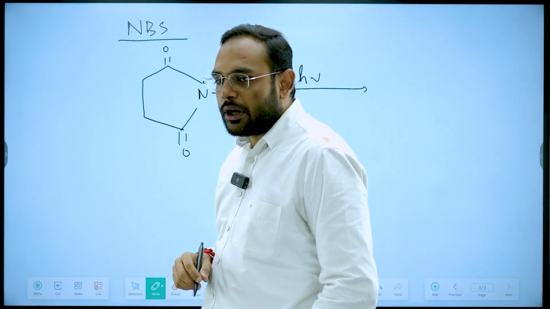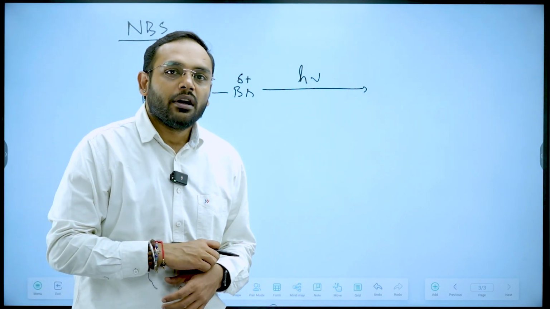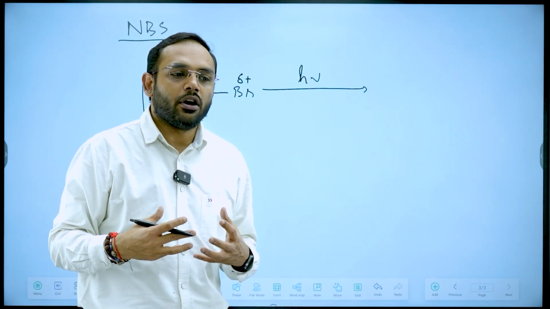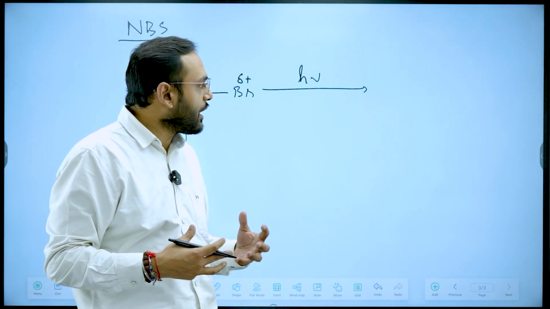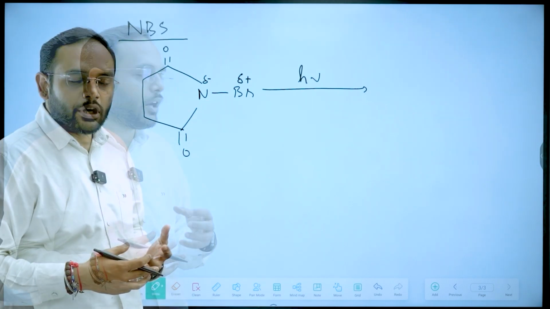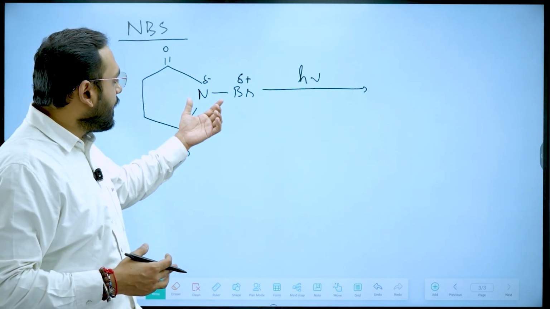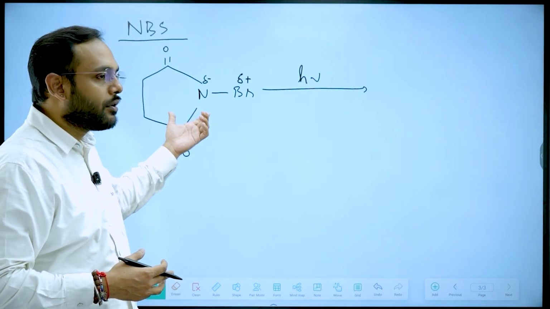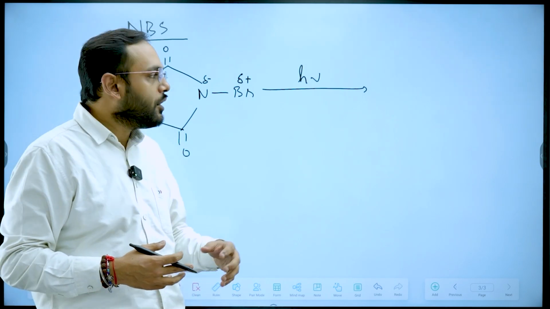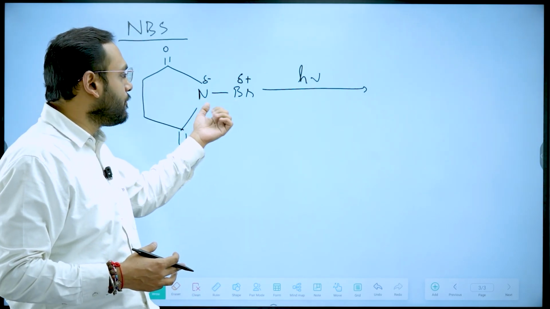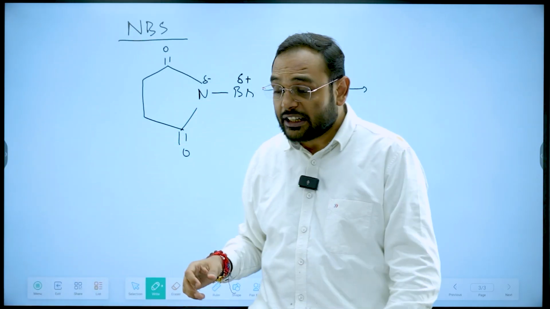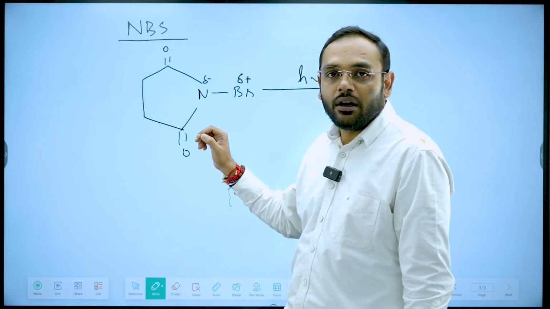Even if I keep this compound in presence of light, it will restrict the breaking of the bond, since there is a very good distribution of positive and negative charge, and the negative charge over here is highly more also.